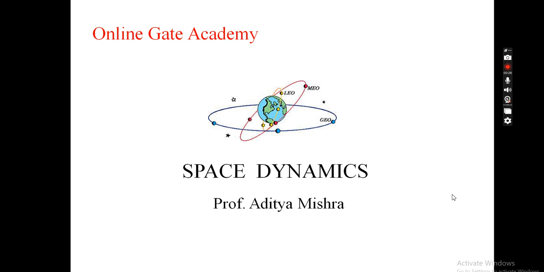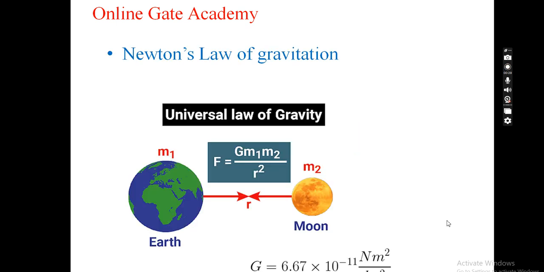So first let's try to understand what is Newton's law of gravitation. Sir Isaac Newton, for the first time, when he was sitting under the apple tree, came up with this idea. When an apple fell on the surface of earth, he thought that everything is getting attracted towards the earth's surface. That means everything on the surface of earth, even the planets, attract each other. That was his idea.